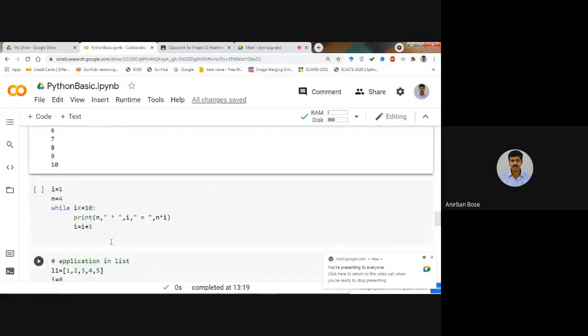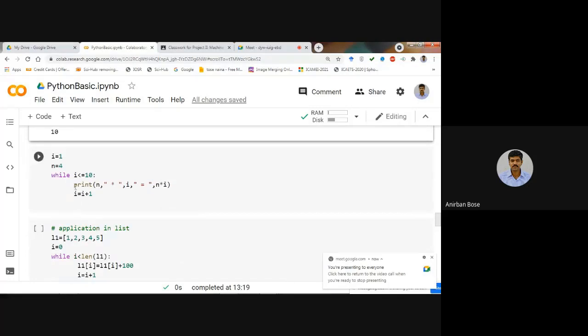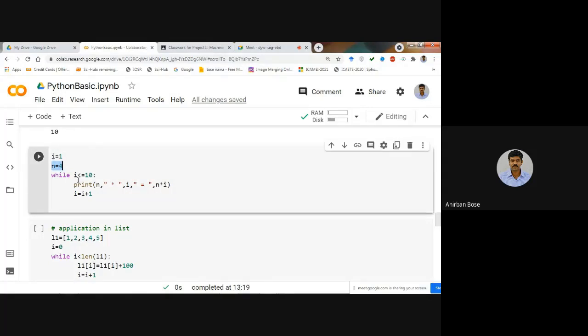Okay. So now here what we want to do, let us consider i is equal to 1 and n is equal to 4, and check whether i is less than or equal to 10 or not. So what we want to print is n, what is n? n is 4, then comma, then within inverted commas it is written star.